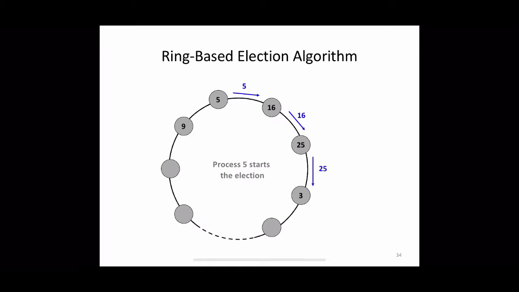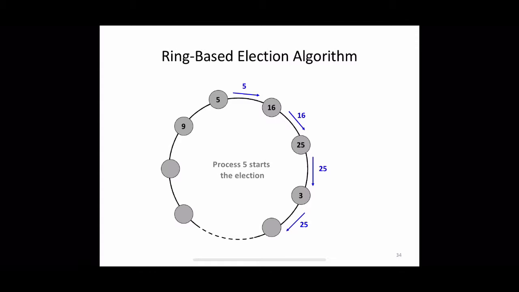That message with the process ID 25 will be forwarded to 3. Upon receiving this, 3 will find that the received ID is greater, simply forward it to the next neighbor, and also mark process 3 as a participant. This procedure will be repeated till it covers all the nodes.